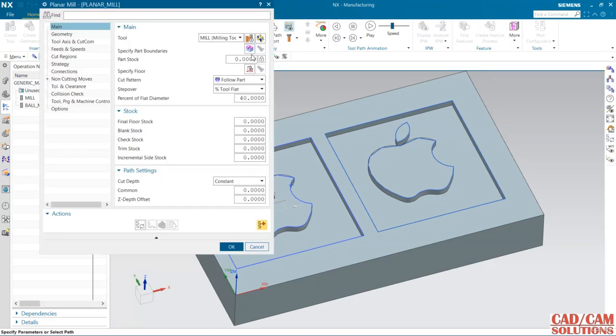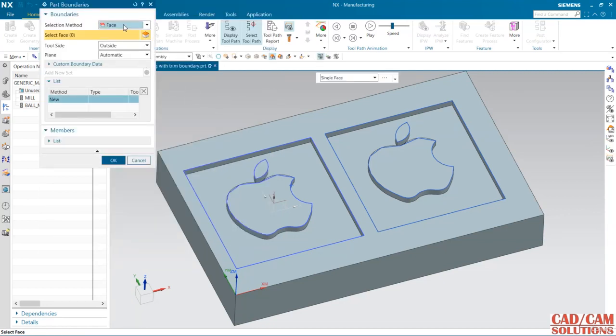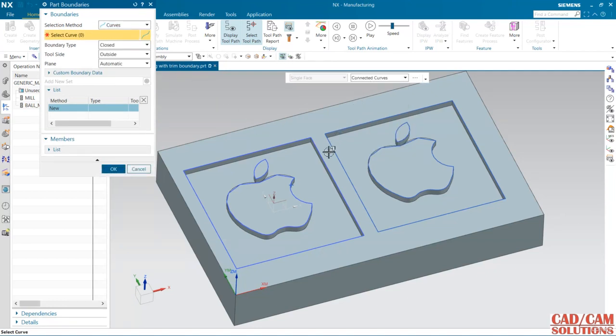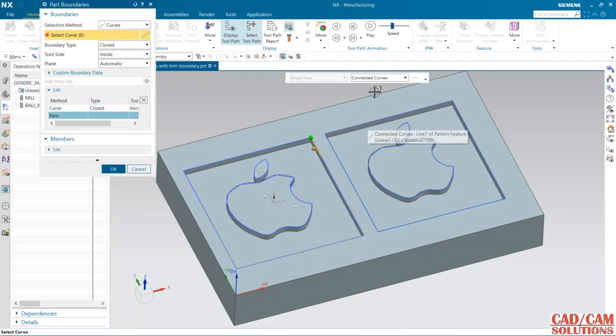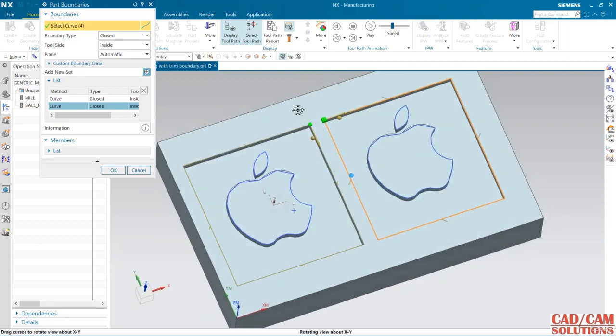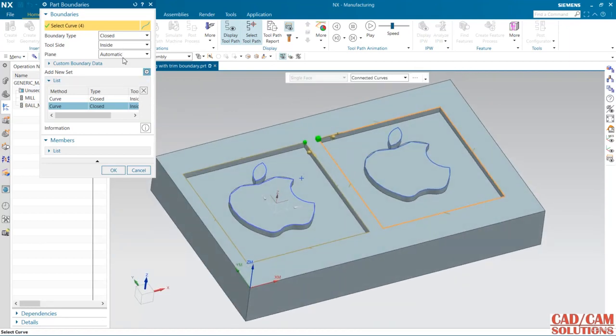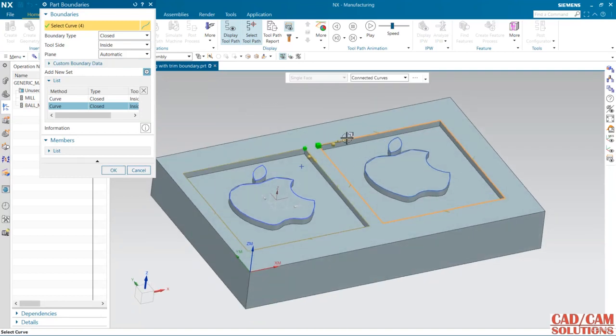Here first we have to specify the part boundary, so click this and we have face and curve. First I'm going to use this curve, and select these connected curves. The tool side is inside because it is a closed boundary, so that the tool will cut inside this boundary. Add. I'm going to add another boundary. Tool side is inside, and the plane is automatic because we have selected the top of this face, so this boundary is also generating on the top.